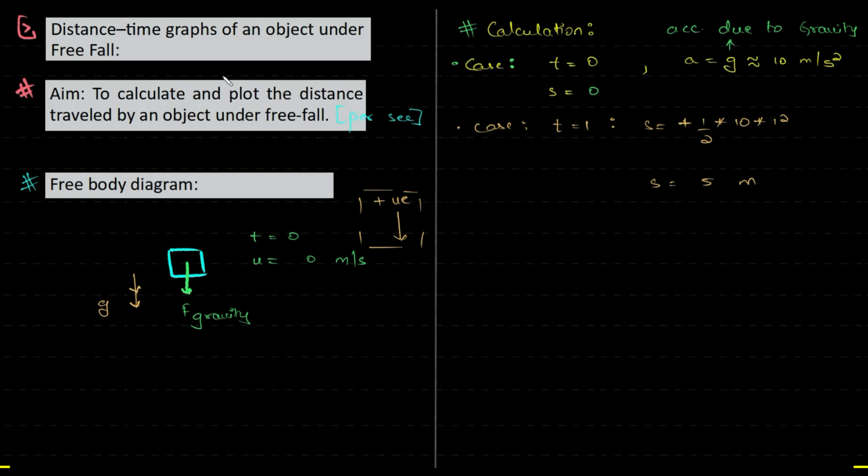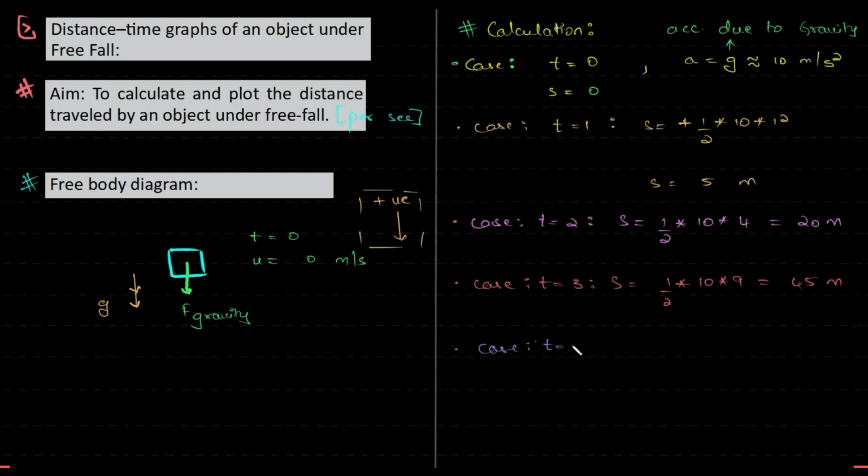Okay, next thing is the case for t is equal to 2 seconds. s is equal to, here too ut is 0, so half into acceleration into 2 square, so that is 4. This is 20 meters. Now case 3, t is equal to 3 seconds. Here too ut will be 0, so I'm not taking that. This will be 9, so this will be 45 meters. Can you see the gap? Here the difference is 15, here the difference is 25. So you keep doing this.